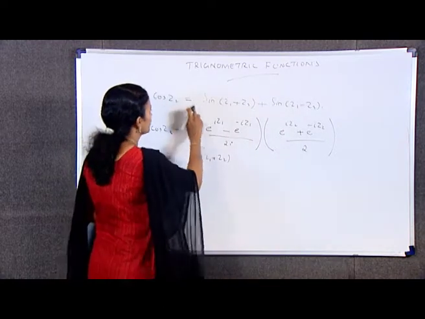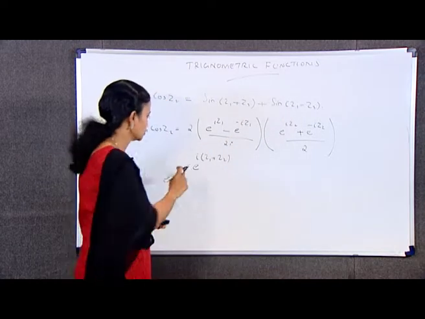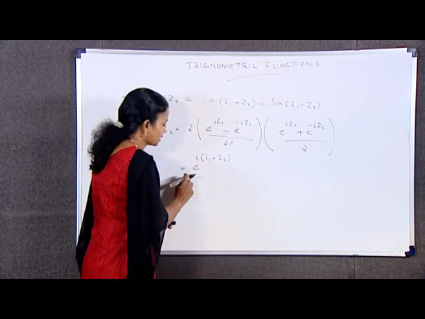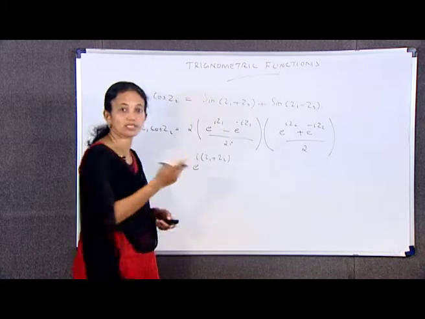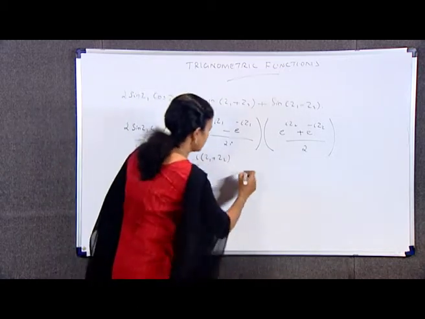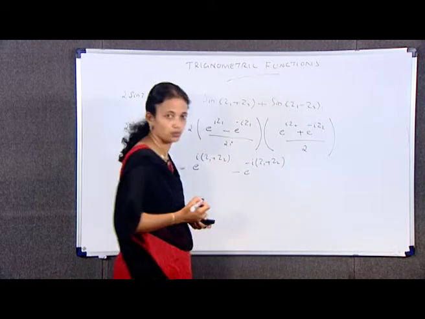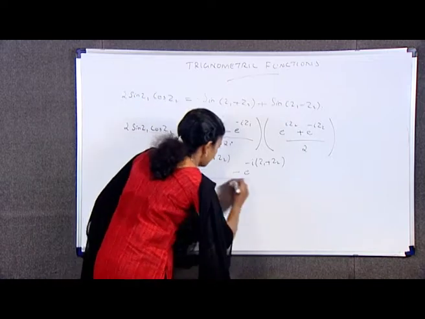I have to prove this is equal to sin(z1 plus z2) plus sin(z1 minus z2). So, by multiplying, it is equal to e raised to i into z1 plus z2 minus e raised to minus i into z1 plus z2 divided by 2i.